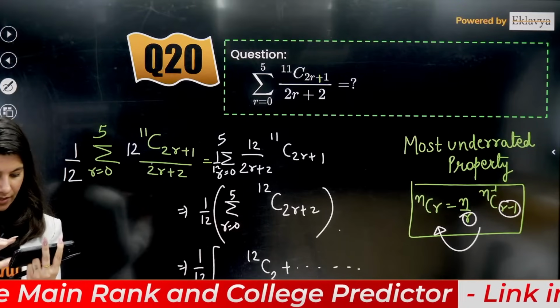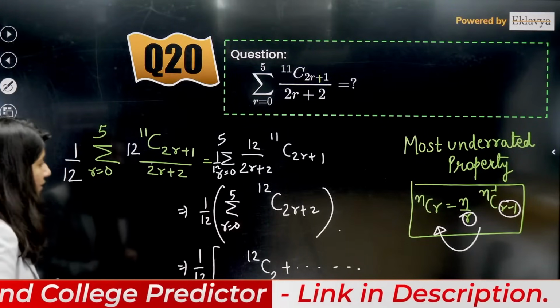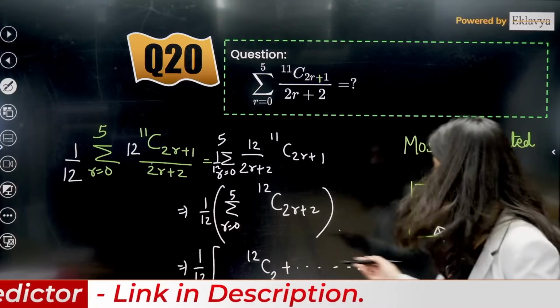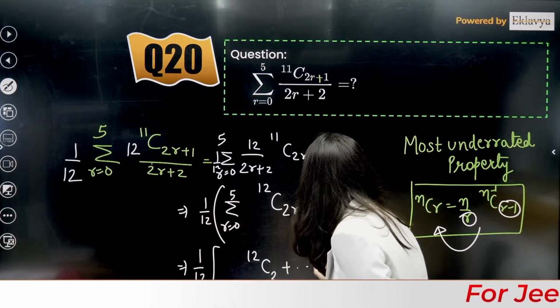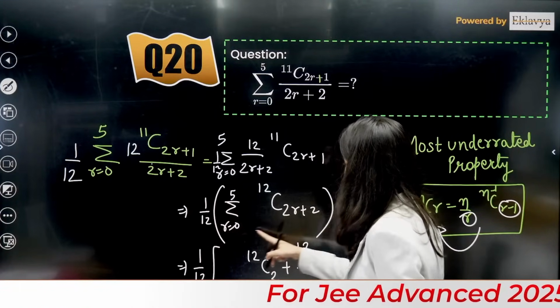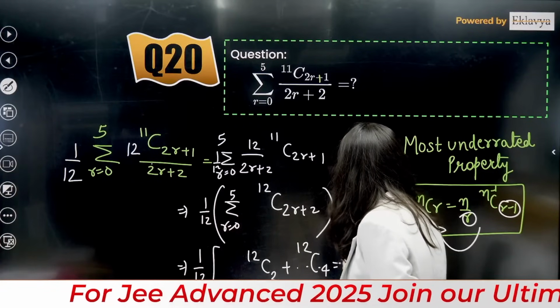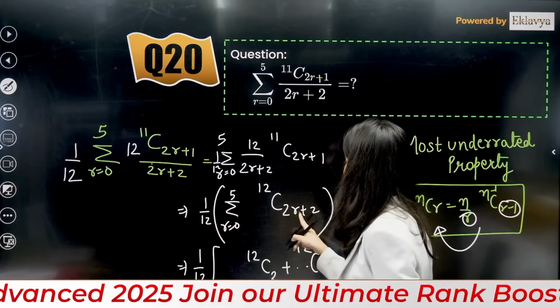Yes, it's correct. Okay, so this is 12C2. If you put r equals 0, 12C2, absolutely right. Then if you put r equals 1, tell me, ma'am, you are going to get 12C4. And last, what are you going to get? 12C10 plus 2.